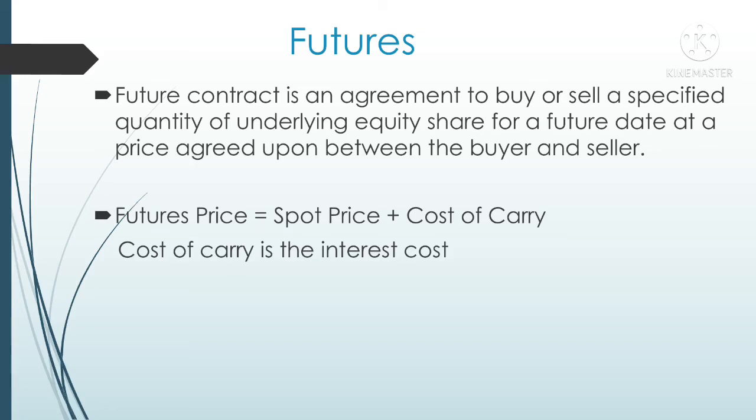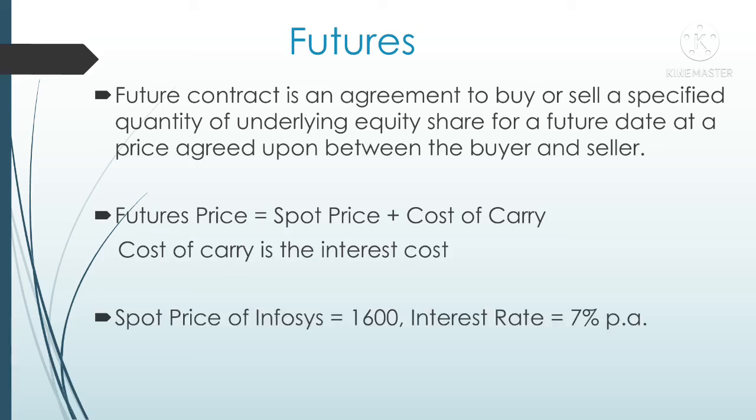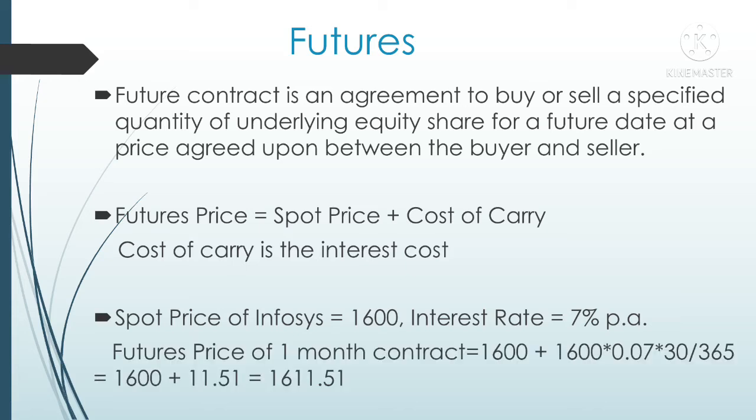Future contract price equals spot price plus cost of carry. Spot price means the present market value of the particular stock. Cost of carry means interest cost. Let us consider an example. Say the spot price of Infosys is 1600 and the interest rate is 7% per annum, then the future price for a 1 month contract will be 1600 plus 1600 into 0.07 into 30 by 365. That means 1600 plus 11.51, that means 1611.51 will be the future price of that particular contract. Like this, we can calculate the future prices of any contract. Friends, this is about futures.